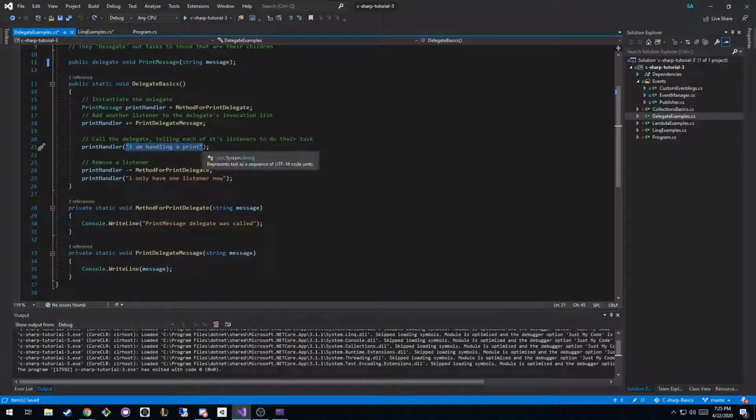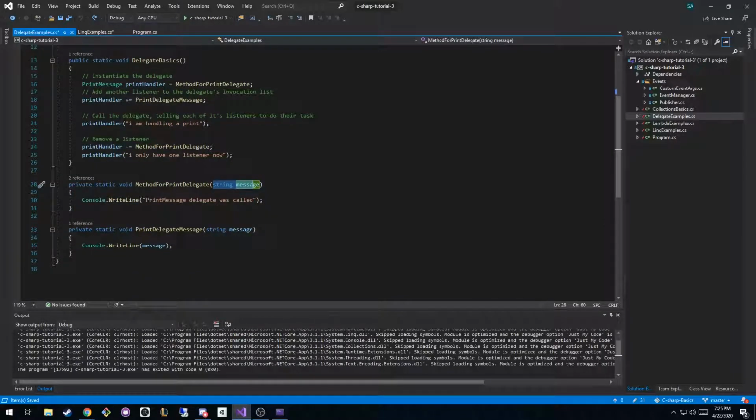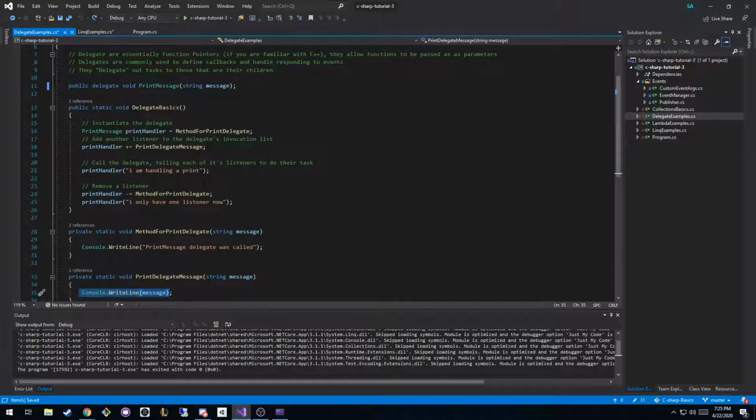I am handling a print, right? Because our delegate holds a string. What it's going to do is call both of the methods, because we added them to the list that are going to be called. The first guy is just going to print out whatever he wants. He doesn't care about the message. The second guy is actually going to print out the message. And then I remove a listener and I say this function no longer wants to listen to what's going on. And then I call it again.